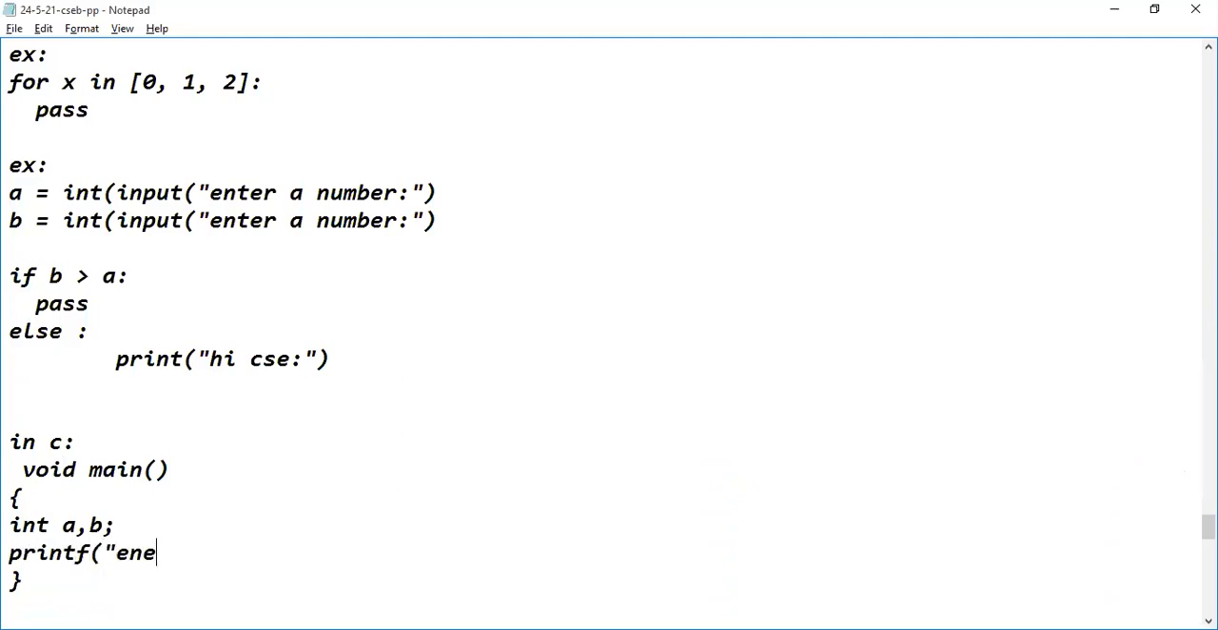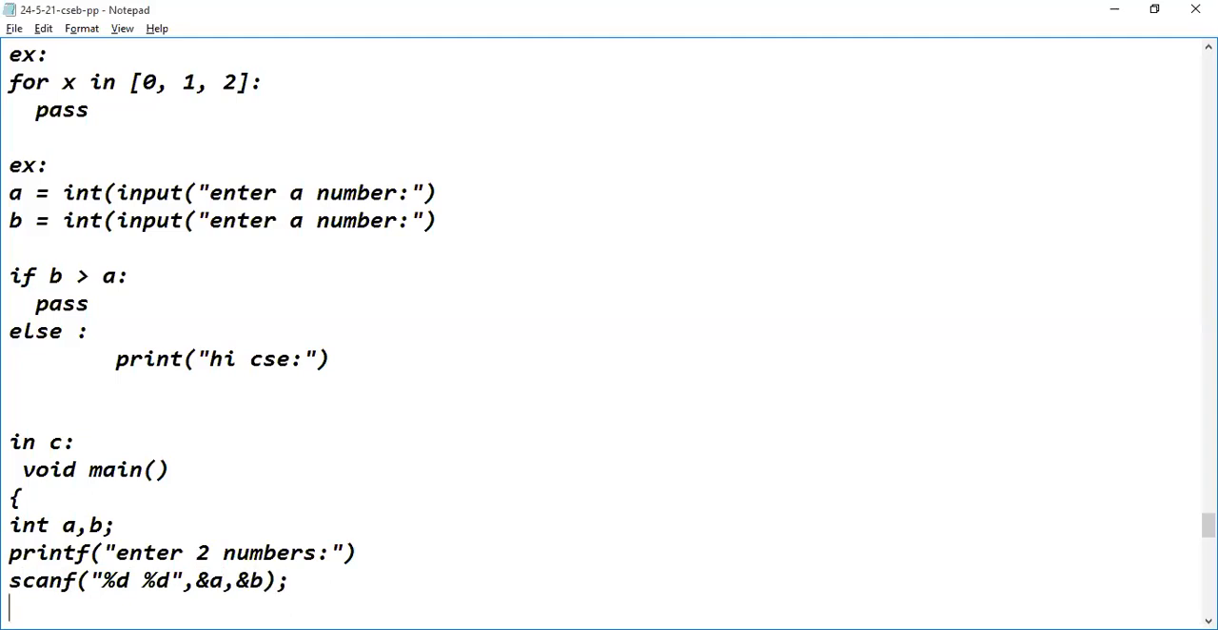enter two numbers. How are we reading? With the help of scanf function. So in scanf, what do we have to specify? Percentile D, percentile D, and close the double quotes. After specifying the format specifiers, then ampersand of A, comma, ampersand of B.